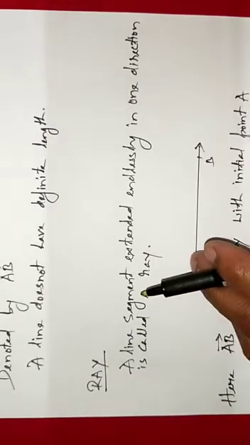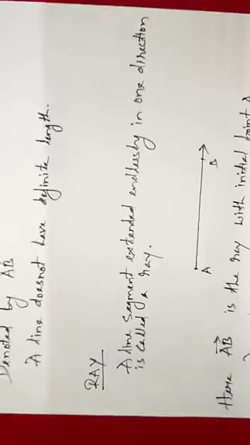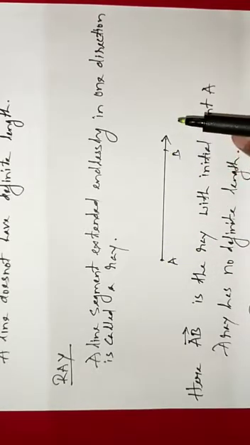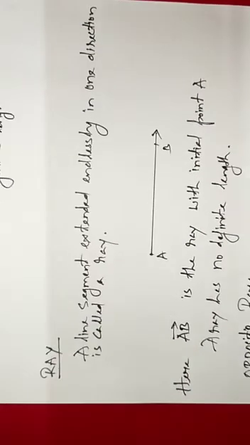A line segment that extends only in one direction is said to be a ray. This is a ray, you can see. It starts from A and moves towards B and then extends beyond B. So this line segment which extends endlessly in one direction is said to be a ray. A ray starts with the initial point A here and extends in this direction. So a ray does not have any definite length.